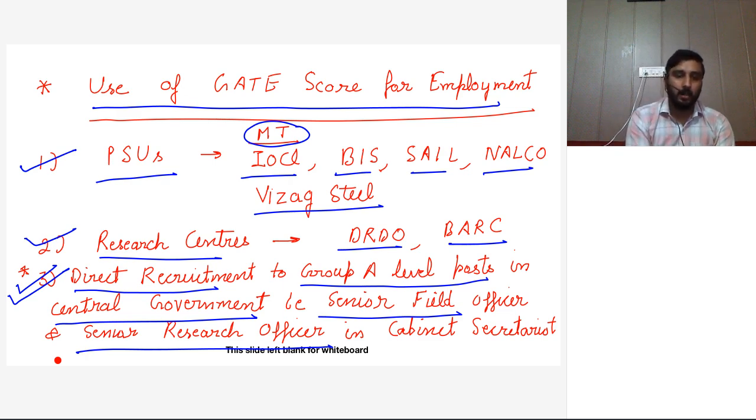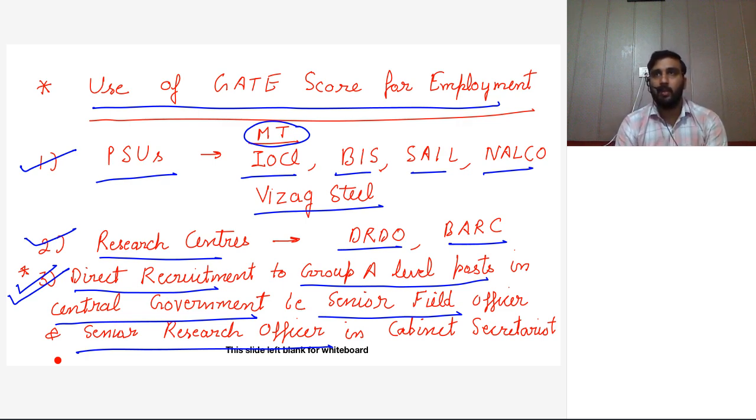Students can start preparing in third year, and they can also appear in the exam and gain some experience, so that if they do not do well in third year, they can do better in fourth year. It will save, I think, one year of preparation.